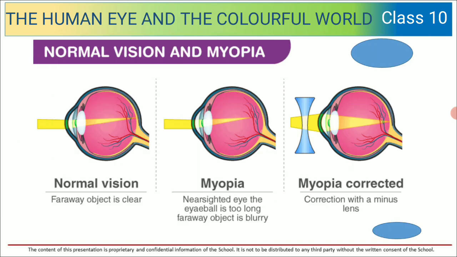See the normal vision and myopia. Normal vision: a far away object is clear. Myopia, near-sighted eye: the eyeball is too long, and a far away object is blurry. And myopia corrected: you find that the correction is with a minus lens.